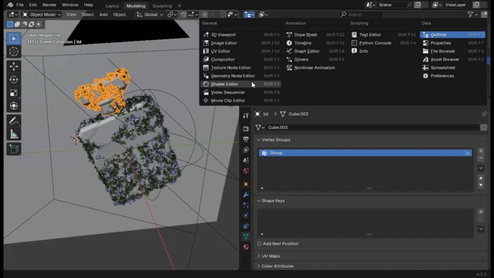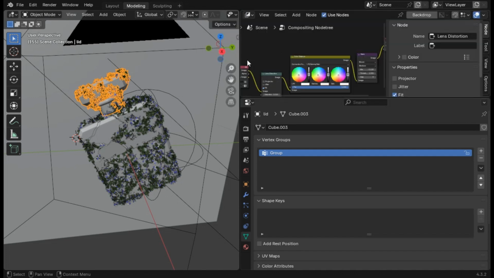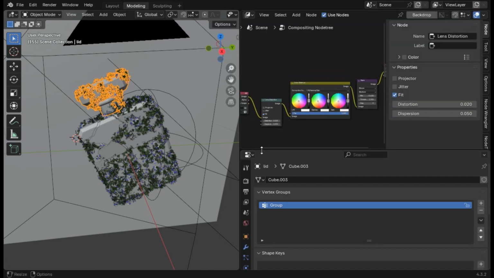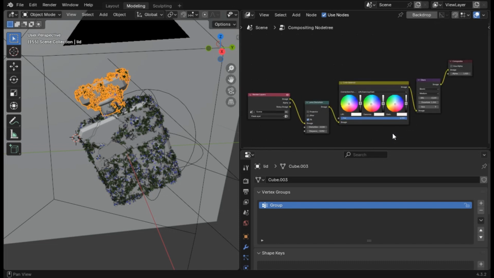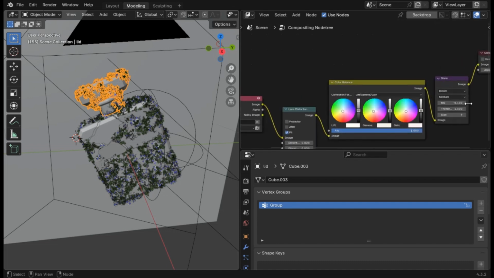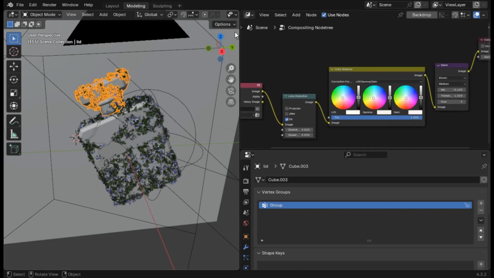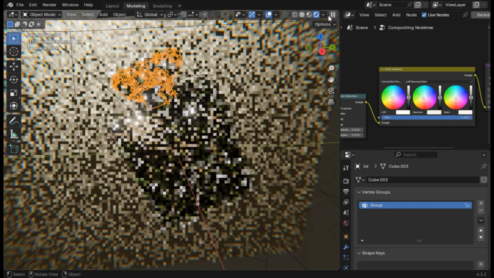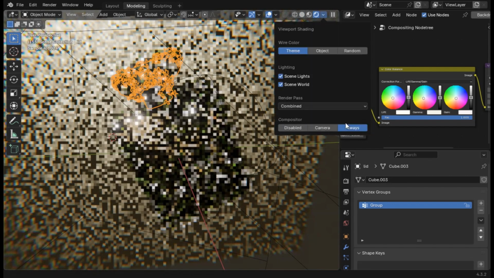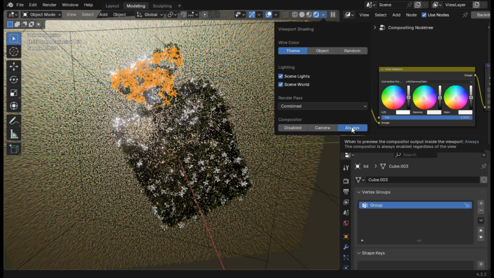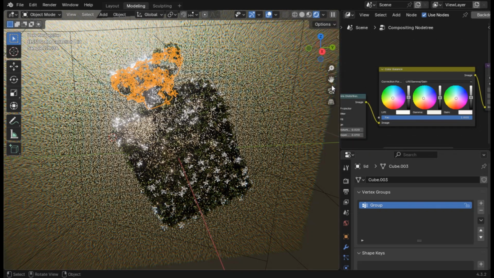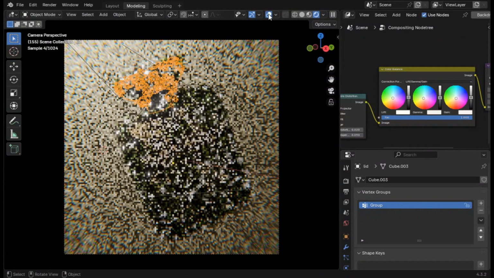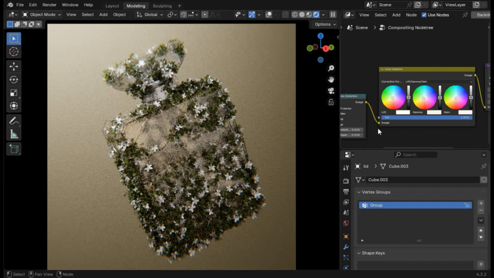I still wanted to show you one more thing that I think will be really valuable to improve your renders and animations, which is the compositing. So we'll just go to the compositor, and I just added some nodes to have a better effect. I added a lens distortion node, and I'll show you what this does. I'll just go to the render mode, and make sure you have compositor enabled always, otherwise it will not work.